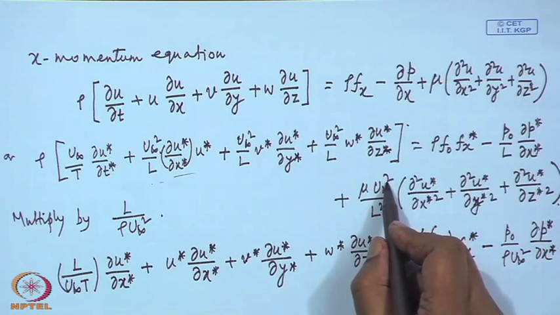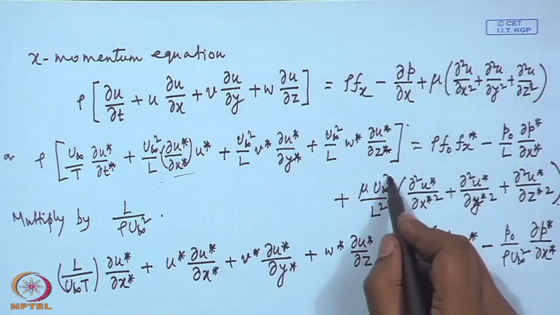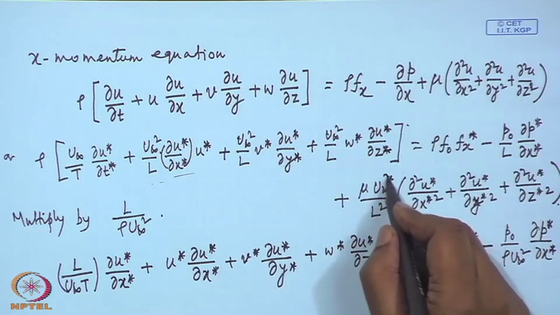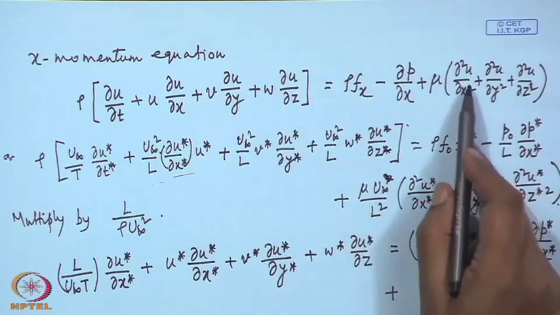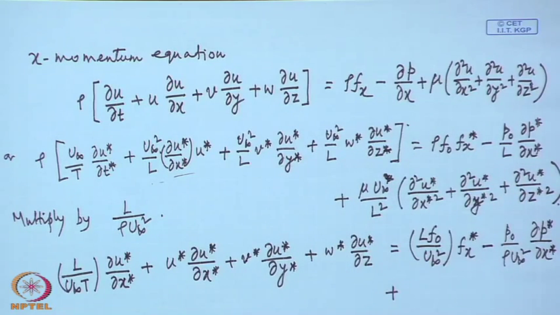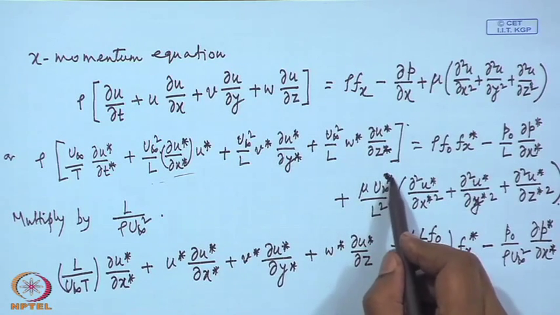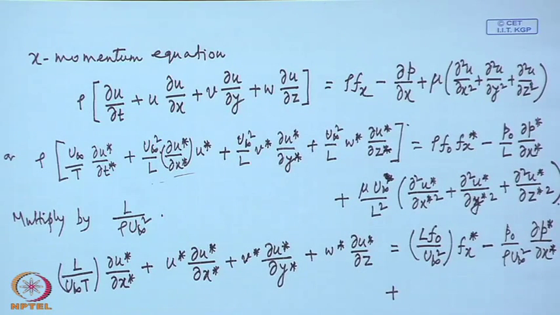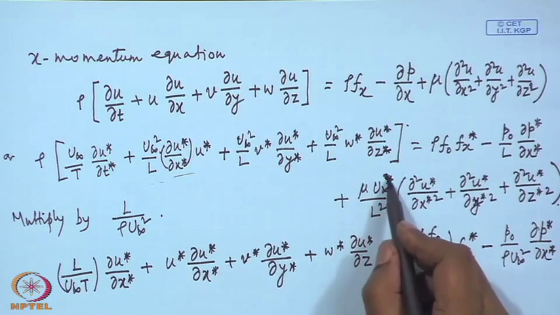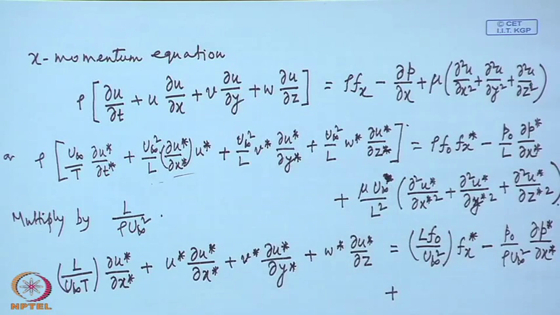This is not u infinity square, no, this should be u infinity, the second derivative. When we express the second derivative in that form, there will be no square of u infinity. L will be square because it is second derivative with respect to space. So, it is square of L, but the function itself u, that will not be square. So, it is u infinity, make that correction.